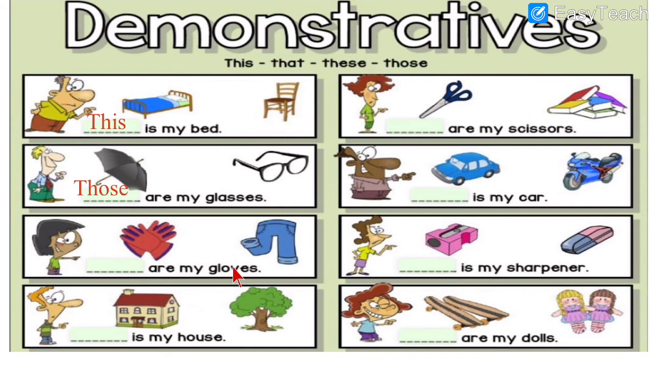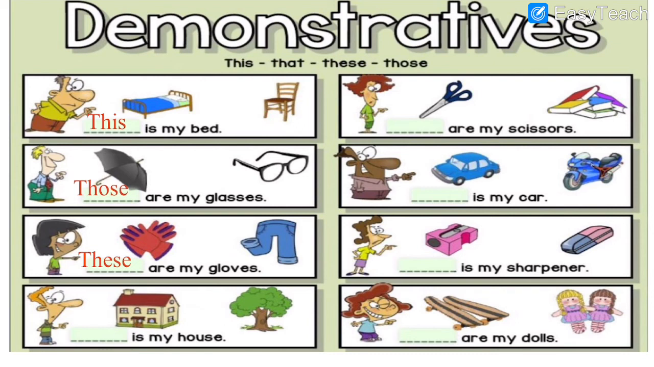Dash are my gloves. See, these are gloves. You might have seen people wearing gloves. It is plural, means more than one. We need 2 gloves for wearing in both the hands. So it is plural. And is it near or far? It is near. So it is near, and also it is plural, means we write THESE, these. These are my gloves. Number 4, dash is my house.